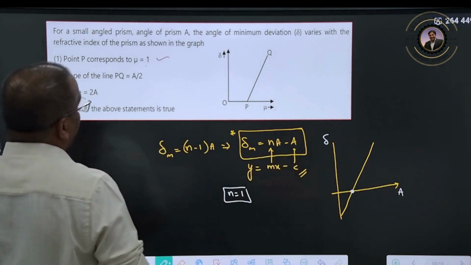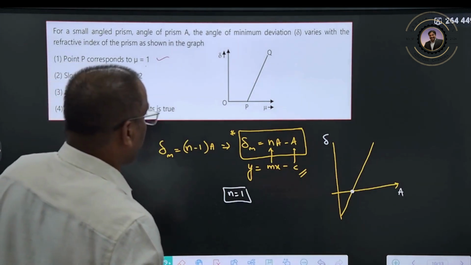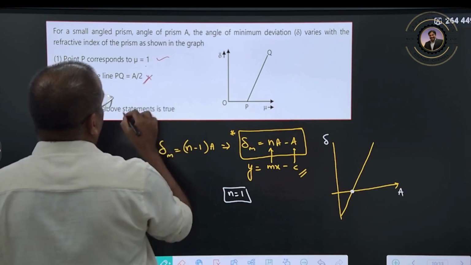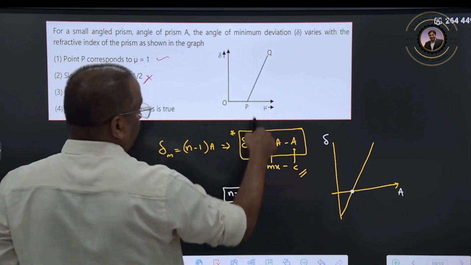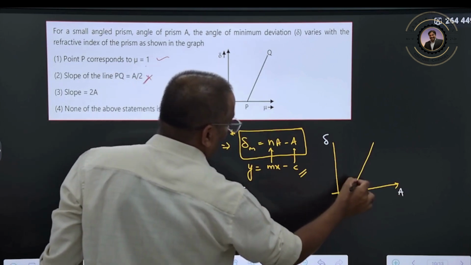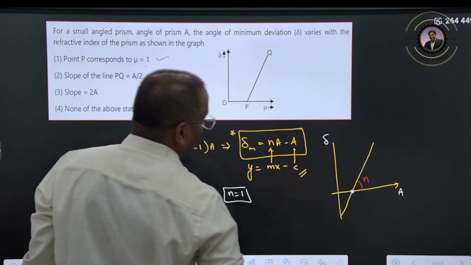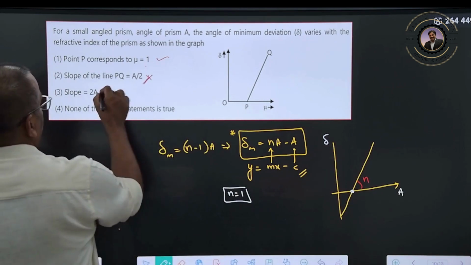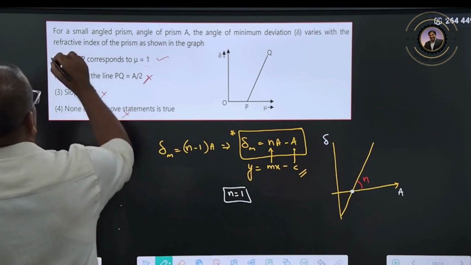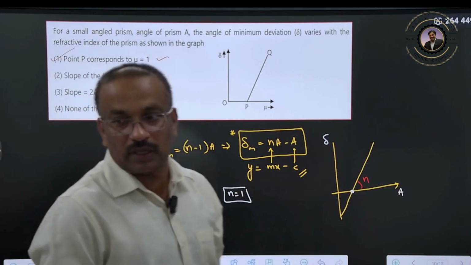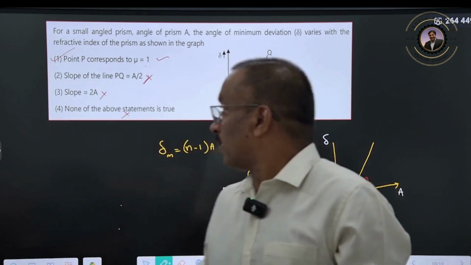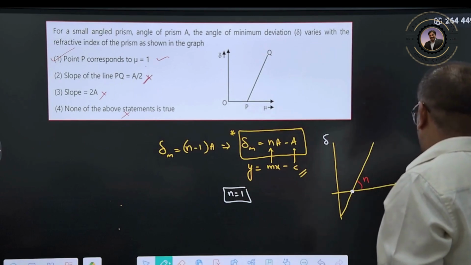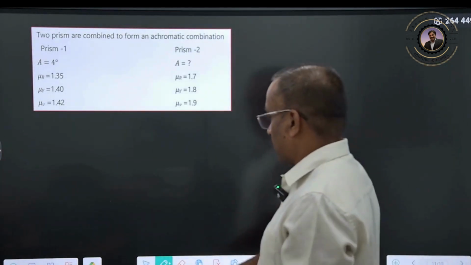Now, the slope of PQ is A by 2. No, this is wrong. Why? Because the slope of PQ is nothing but n, the refractive index. So the first answer is the correct one. Clear? Understood? Now we will go for one more question.